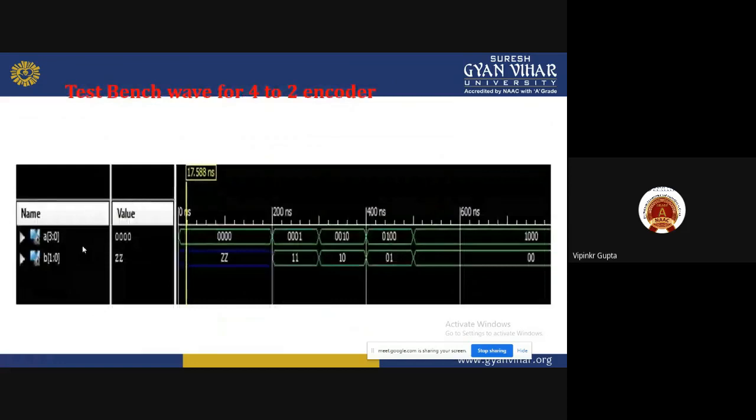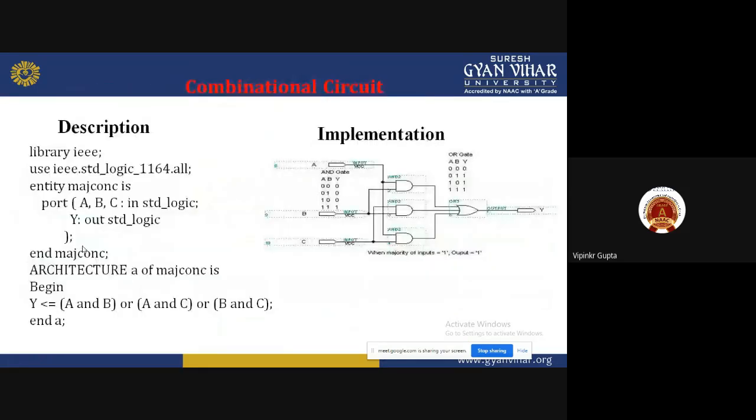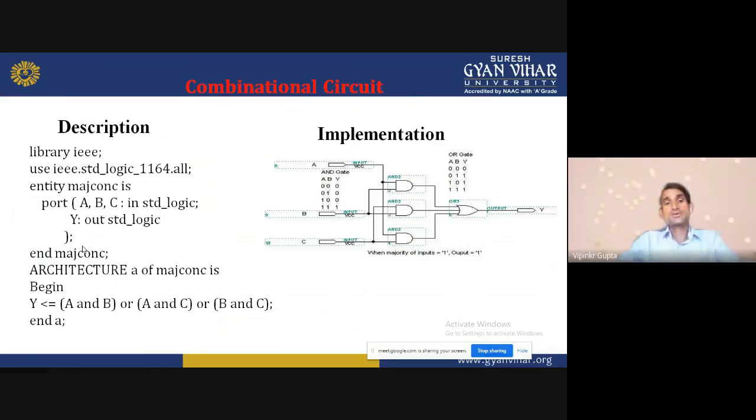So this is the test bench of the 4-to-2 encoder. Combinational circuits. What is the meaning of combinational circuits? Combinational means logic gates like AND, OR, XOR, NOT. These are gates.